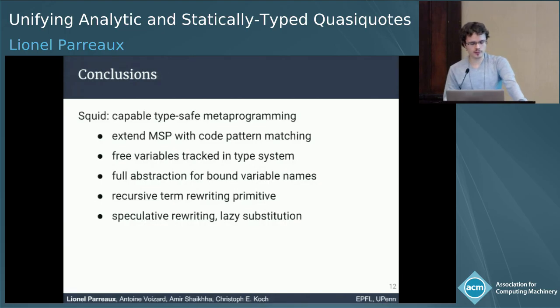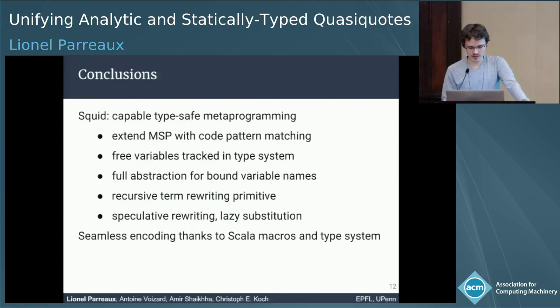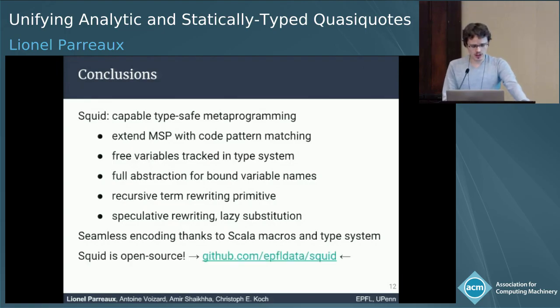Finally, speculative rewriting based on lazy variable substitution turns out to be a very useful pattern in practice because it enables a lot of different optimizations. This was encoded in Scala thanks to macros and the expressive type system. And the framework is open source, and can be accessed at this link.